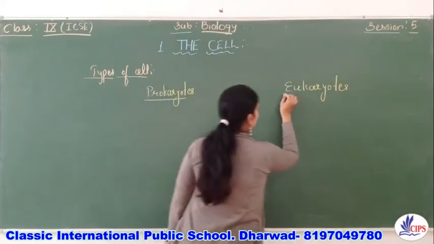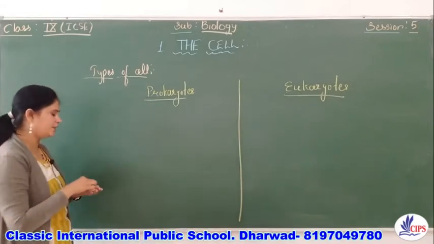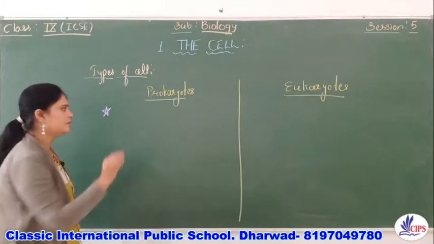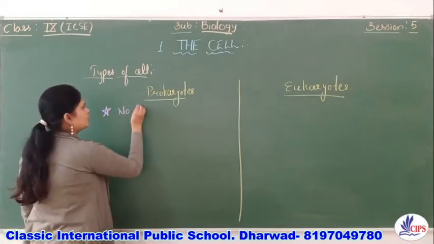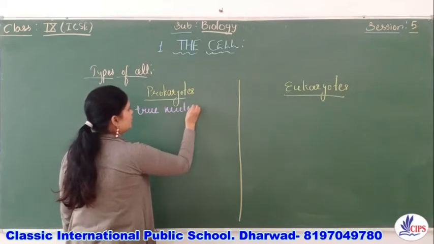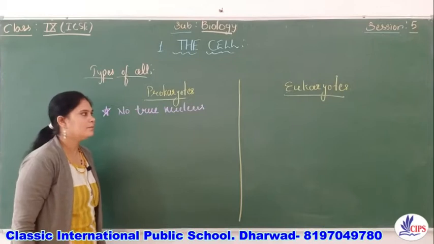So tell me the first point. What is the first point you are going to write? Already you know, which type of nucleus is present here? No true nucleus, right? Or you can write a primitive nucleus is present.